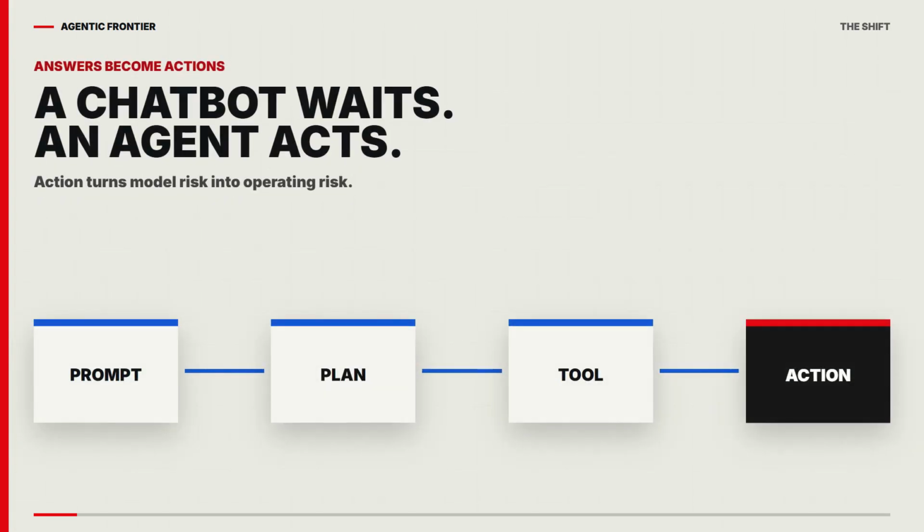This is the line between an assistant and an agent. An assistant produces an answer. An agent can use tools to change the world around that answer. It can edit a document, update a customer record, run code, issue a refund, or publish a post. The moment AI gains action, access control becomes part of product design.